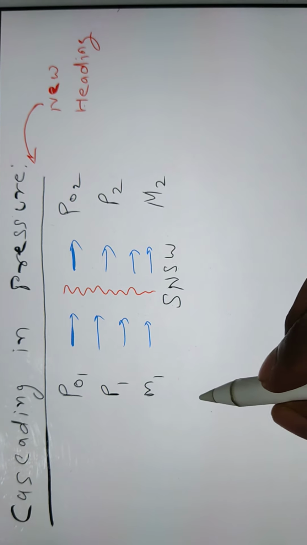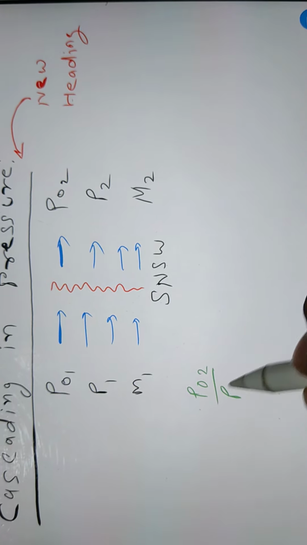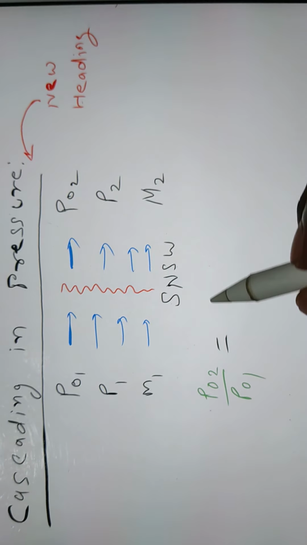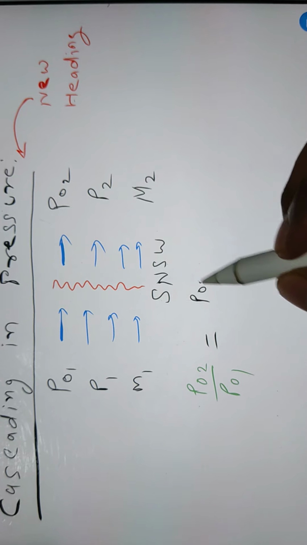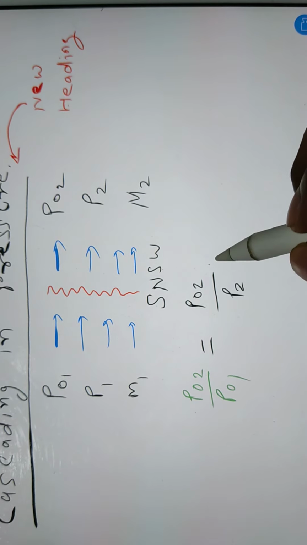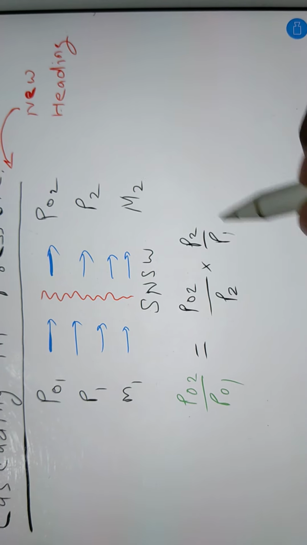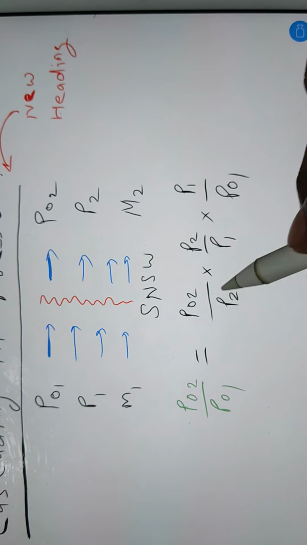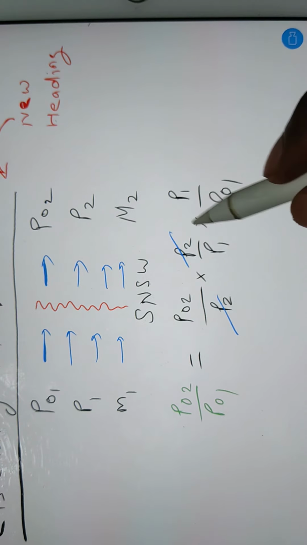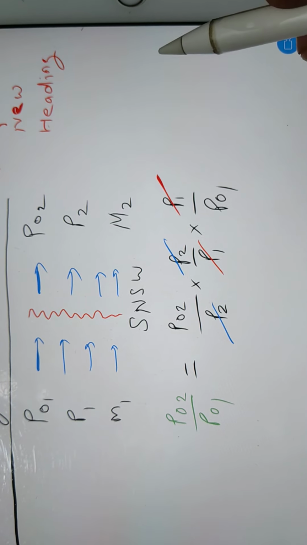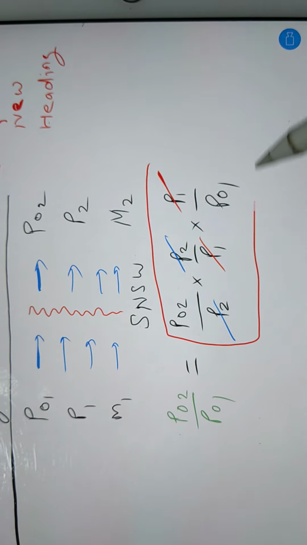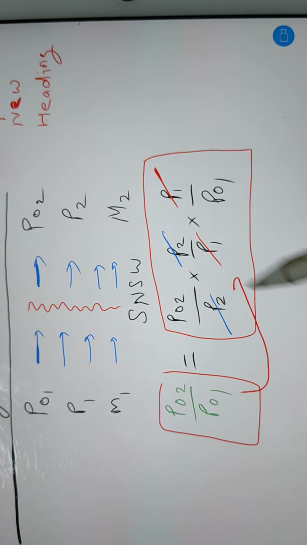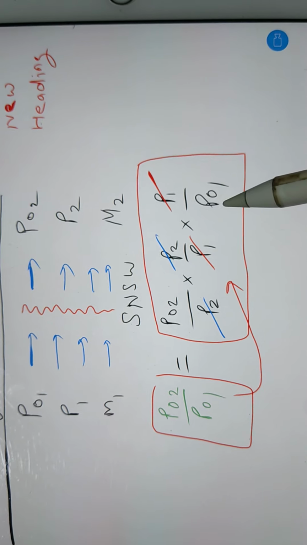For example, suppose you have to find out the ratio of P02 by P01. Then, with the help of mathematics, you can write P02 by P2 into P2 by P1 into P1 by P01. Now see here, P2 and P2 can cancel each other, P1 and P1 can cancel each other. So mathematically we are correct. So writing this ratio in this form is known as cascading.